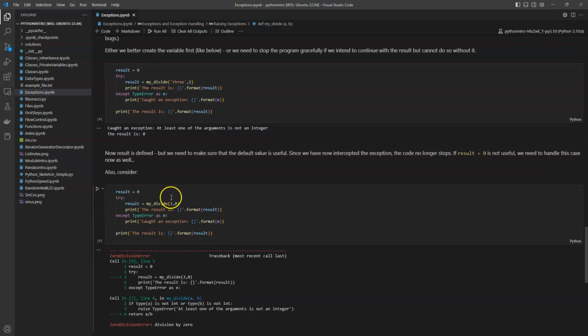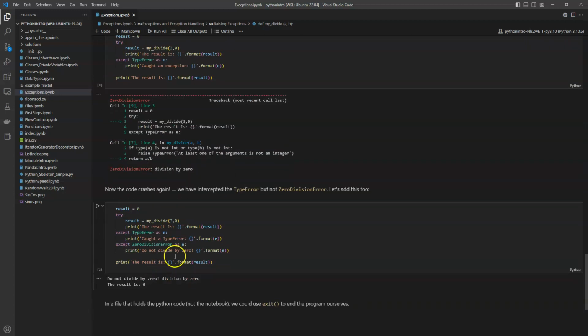Here we have the division by 0. Remember from our earlier implementation that we haven't caught this. So we accept the type error, and we catch this exception, but we didn't handle the division by 0. So the program still crashes, right? So we've intercepted the type error, but not the division by 0 error.